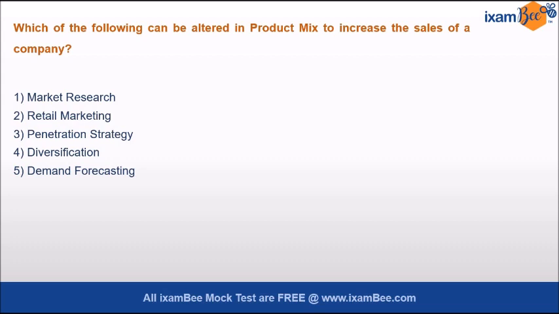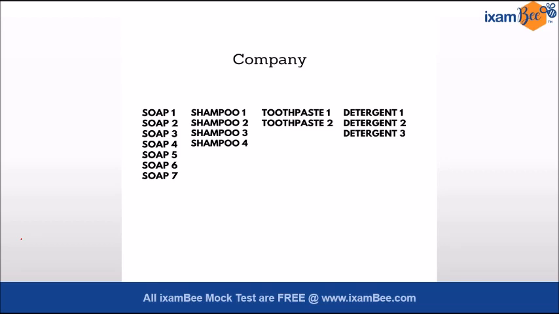So here the first question says, which of the following can be altered in product mix to increase the sales of a company? Now see, first we have to know what is product mix. Product mix has product line, depth, length, width and consistency. So a product line is a group of closely related similar products. This is one product line, this is second, this is third and this is fourth. Product mix width are the different types of product lines.